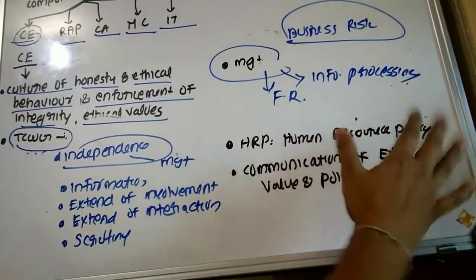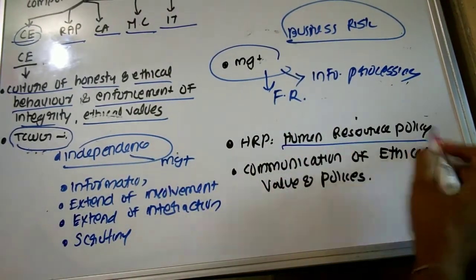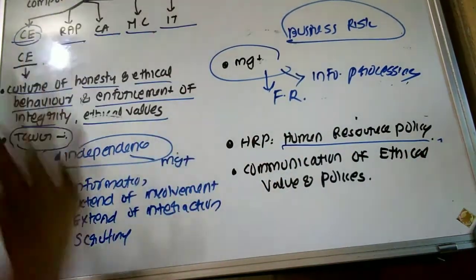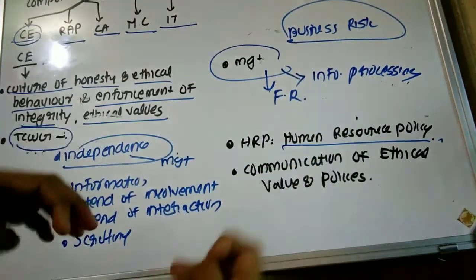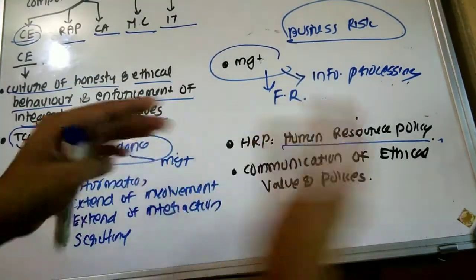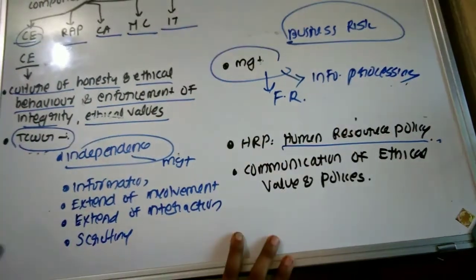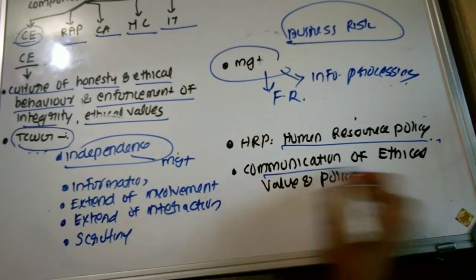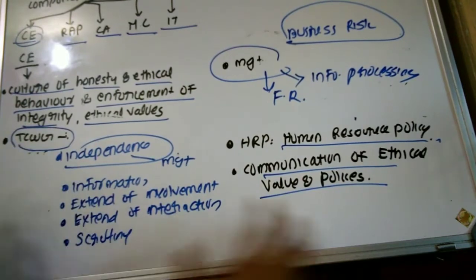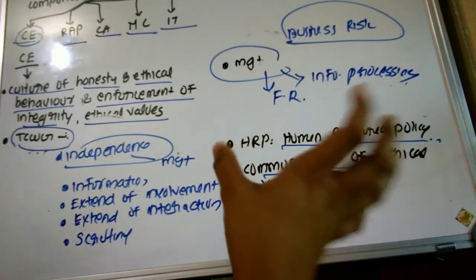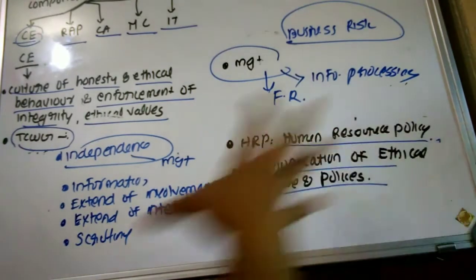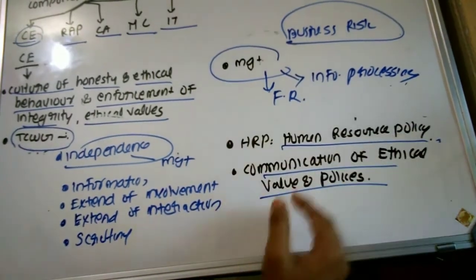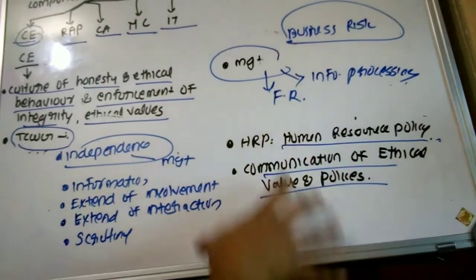Then human resource policy. What is the human resource policy that exists in the entity? That is, whether they are making appropriate selection and recruitment of employees, that is, whether the right person on the right job exists in the concerned organization. Then communication of ethical values and policies, that is, whether there exists a proper communication with respect to the ethical values and policy within that organization.